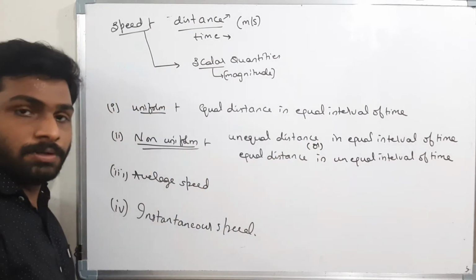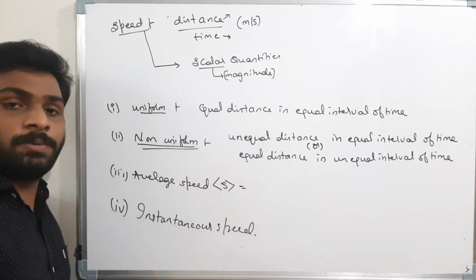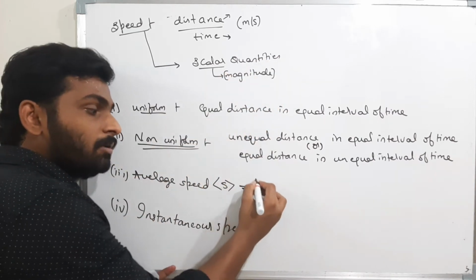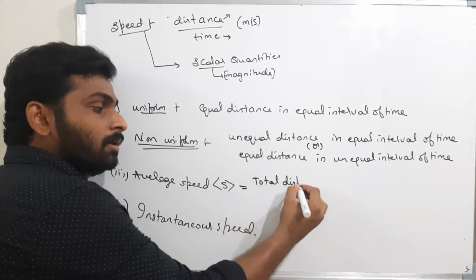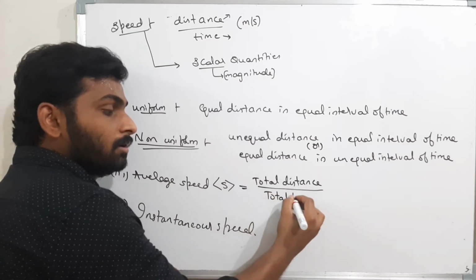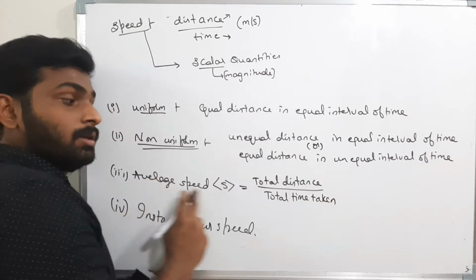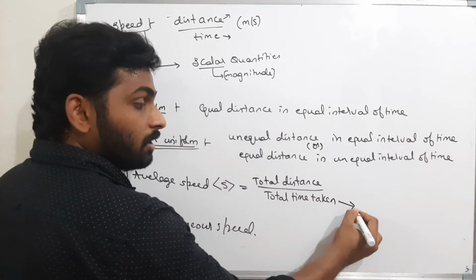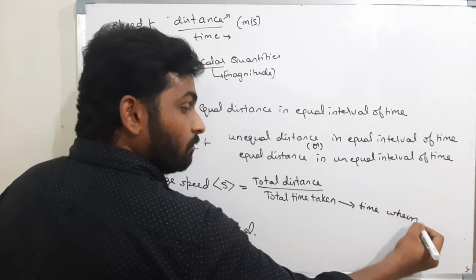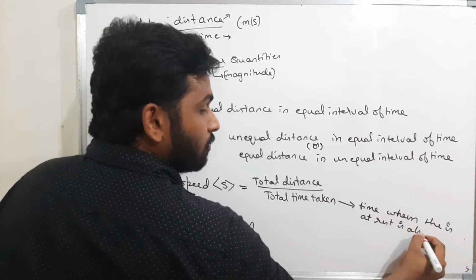Now, what is average speed? This symbol denotes the average. Average means the sum of all the terms divided by the total number of terms. Average speed is the total distance traveled by the body divided by the total time taken. In the total time taken, even the time when the body is at rest is also considered.